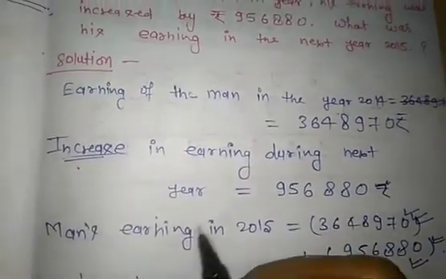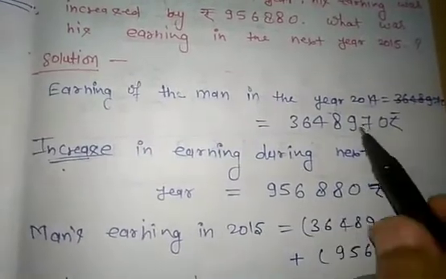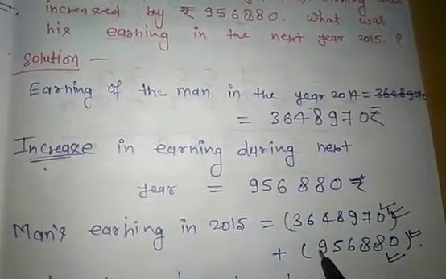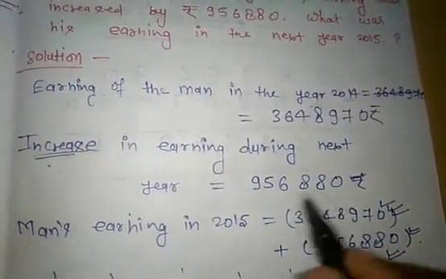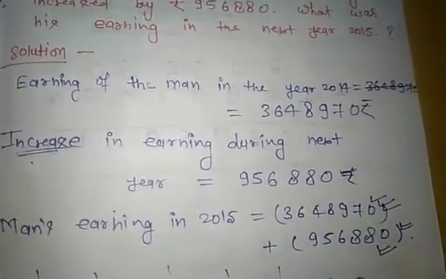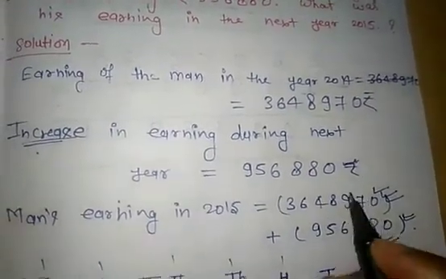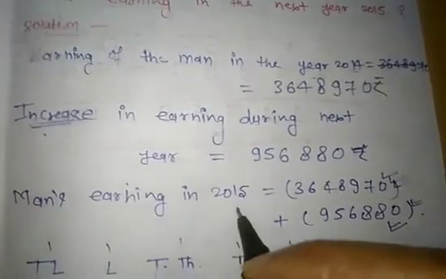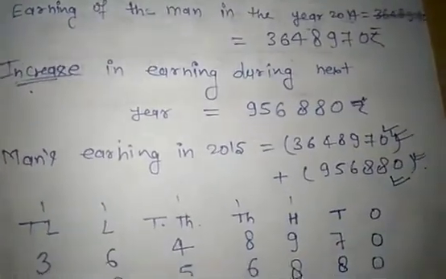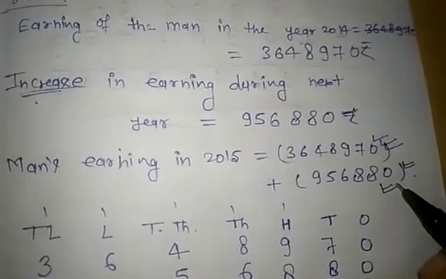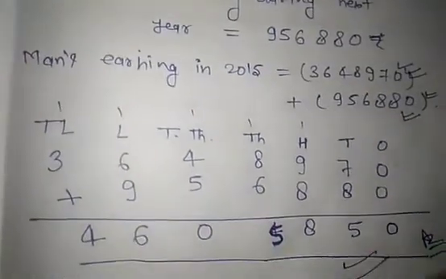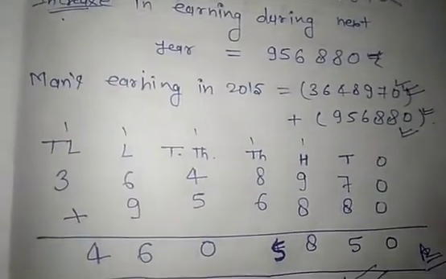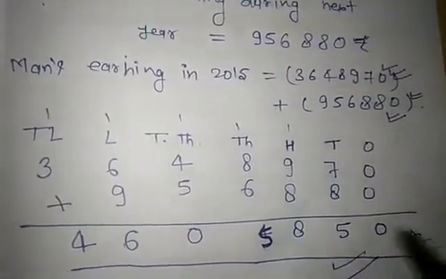So the man's total earning in 2015 will be his earning in 2014 plus his increase during 2015. So the total earning of the man in 2015 will be their 2014 salary added to the increase. This is the first type to solve this question.